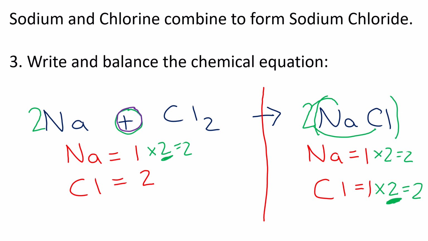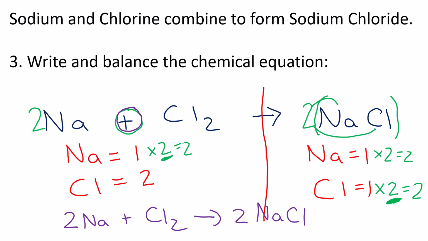Okay, so now I confirm. I've got 2 Nas on the left, 2 on the right, 2 chlorines on the left, 2 chlorines on the right. So now it is balanced. I'm going to rewrite it. The reason why we rewrite it is because sometimes teachers can't read all of your chicken scratch. So we rewrite it so that the teachers can read it nicely, and we'll give you a mark for the left and a mark for the right. Sometimes we might even give you 3 marks for something like this.